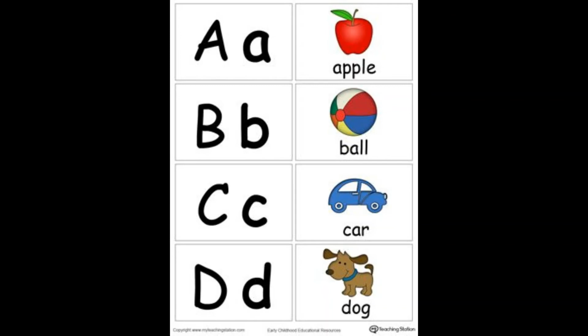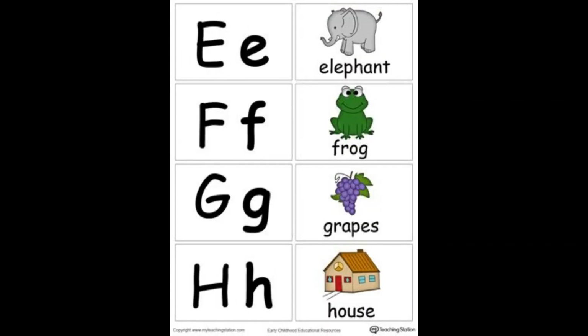The next set of letters are E, F, G, and H. Here the first letter is E, and just like A, E also has two different sounds. One sound is E and another sound is A. E for egg, E for elephant. The sound of the letter F is F. F for frog.